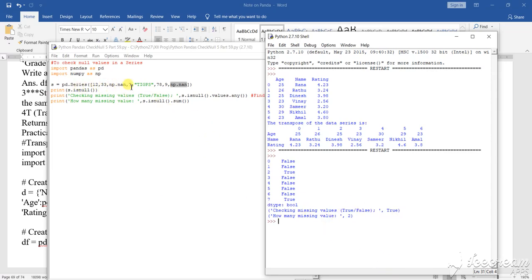How many missing values? I have given two places. This is a small series, not a dictionary. You can use a dictionary, that means you have to convert it into a data frame and then you can implement that. So this is a small series where it has been done. In two places I haven't given any value. How to declare there should not be any value? In computer declaring, we have seen that for those places the computer will declare the particular value as nan when I am converting the data series or data frame, and when I am changing the index. All these things I have shown you in all the previous programs.